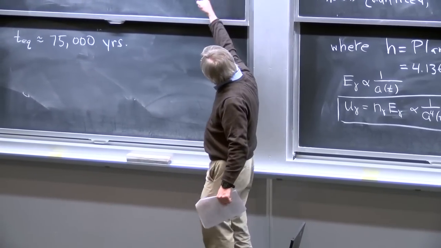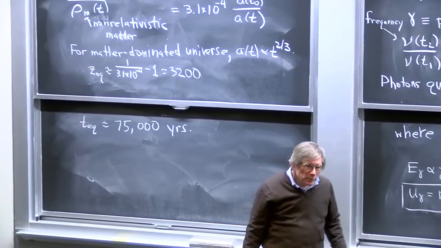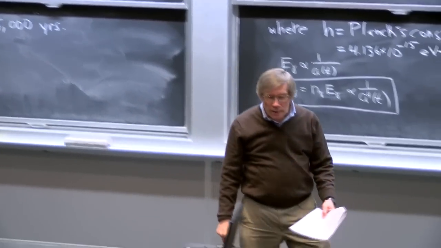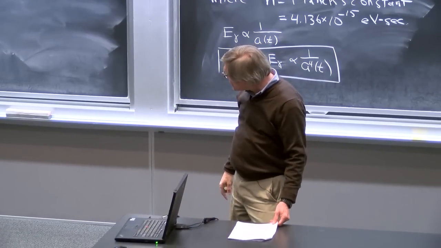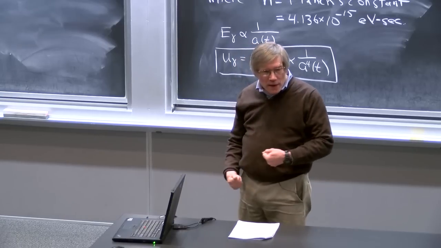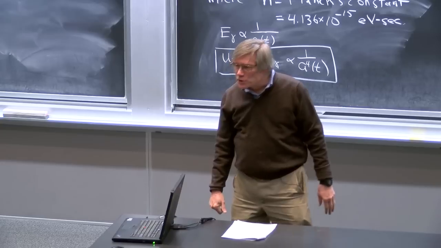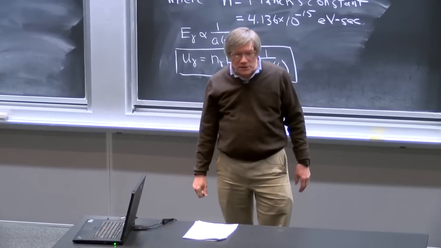Just converting the scale factor that we just calculated to a time using that formula, treating it as t to the 2/3. So this says that about 75,000 years after the Big Bang, the energy densities of matter and radiation were equal, and at earlier times the universe was radiation dominated. The radiation exceeded the matter in its energy density.